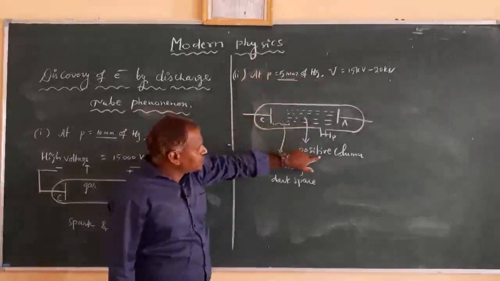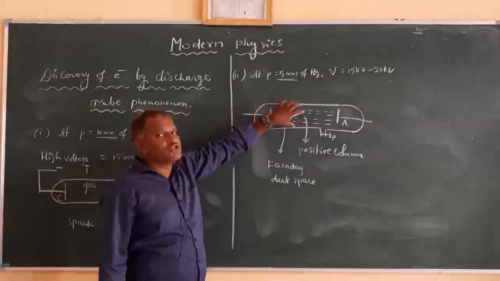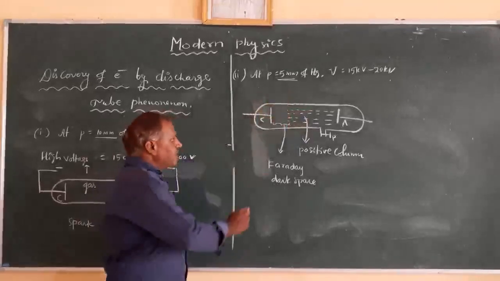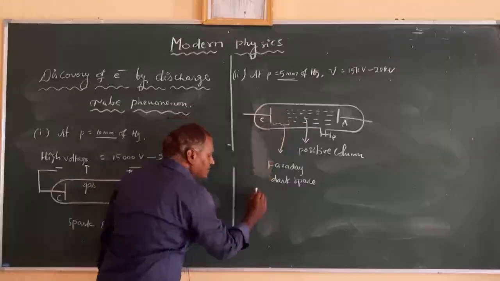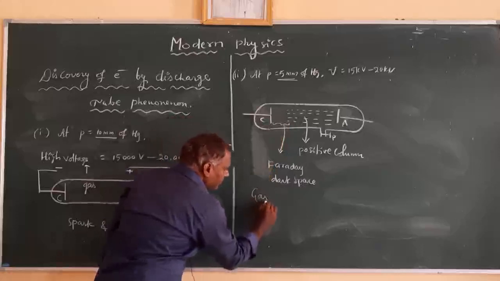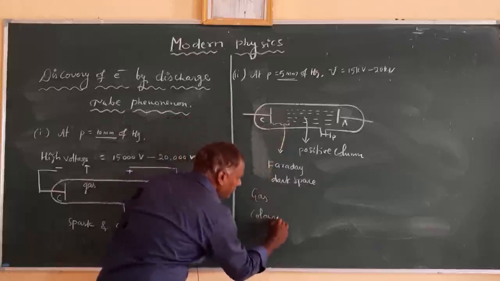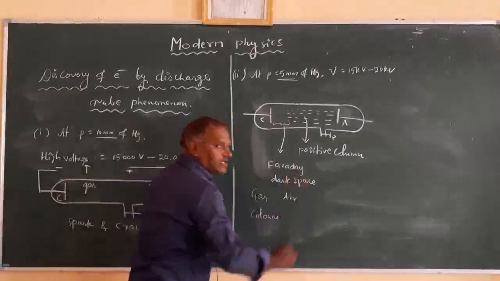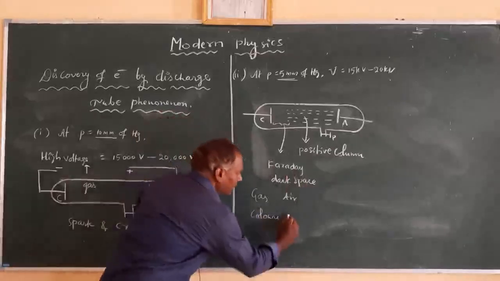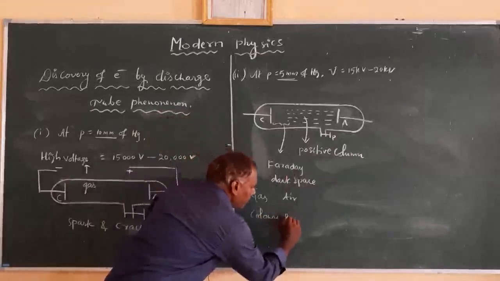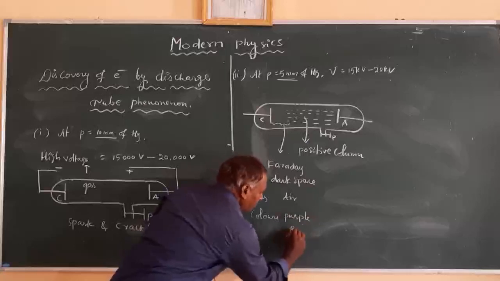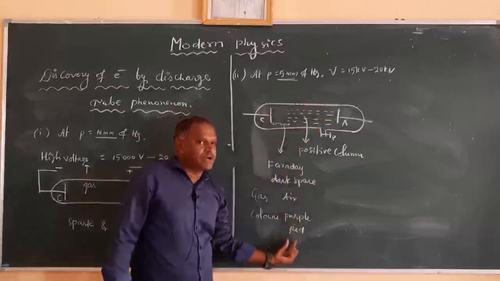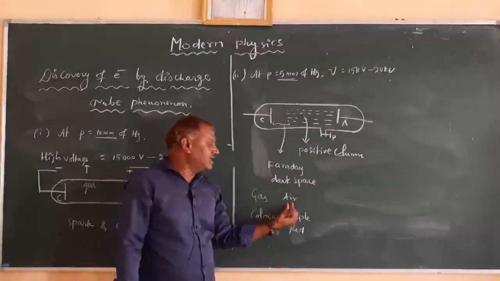Now this positive column is observed in the discharge tube with different colors based on the gas we use. For different gases, we get different colors in the discharge tube. If it is air in the discharge tube, the positive column becomes a purple red color when the gas used is air.